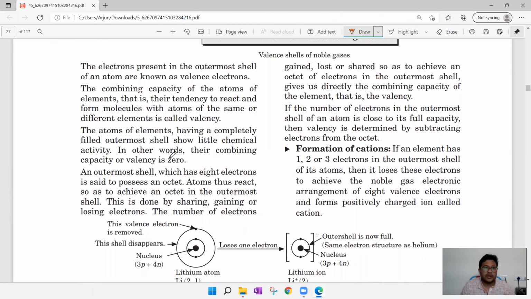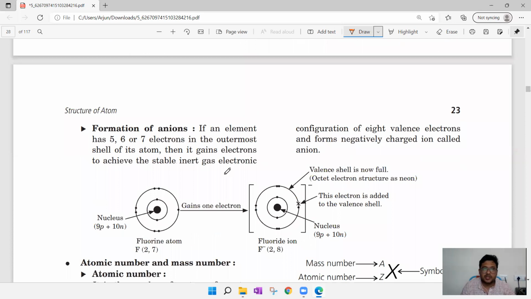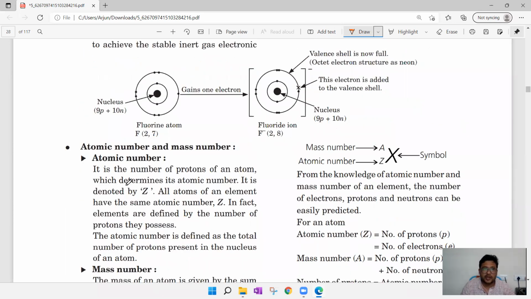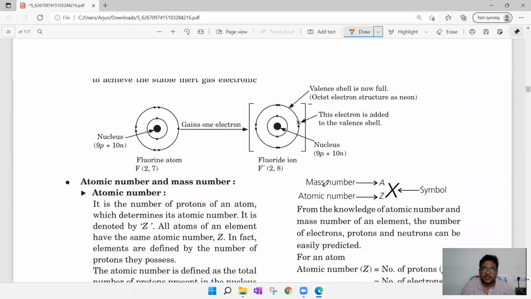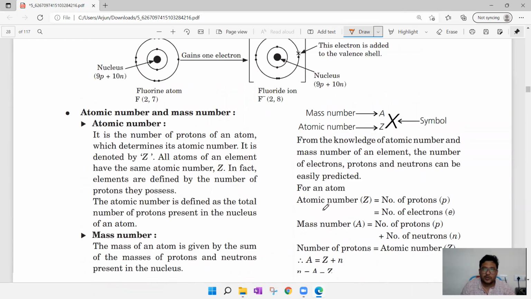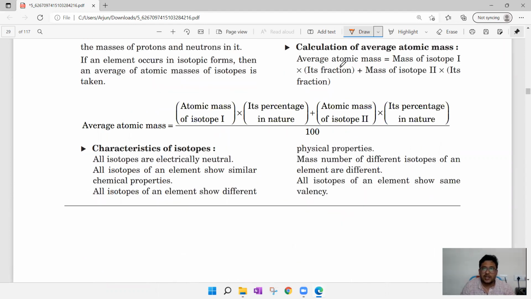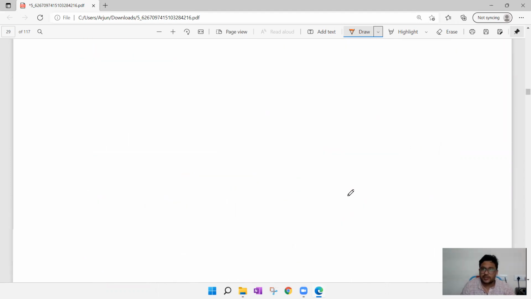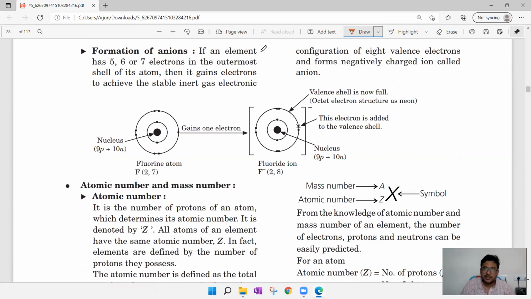In the next lecture, we'll try to understand what is meant by cation formation and anion formation, what is meant by atomic number and mass number, and then we'll understand isotopes and isobars, and also at last we will see average atomic masses. We should be able to finish the chapter. So we'll meet in the next lecture. That's it for this lecture.